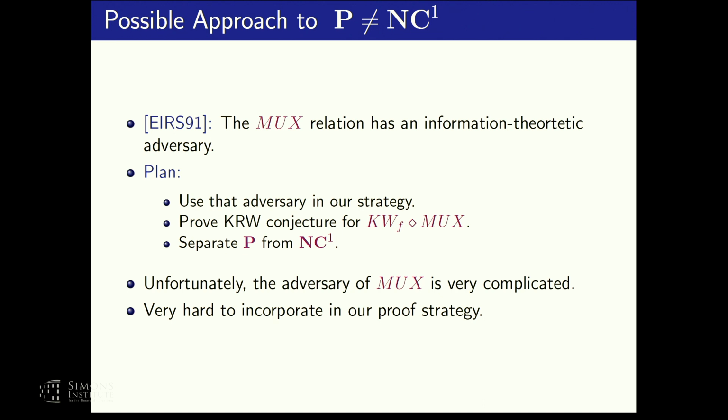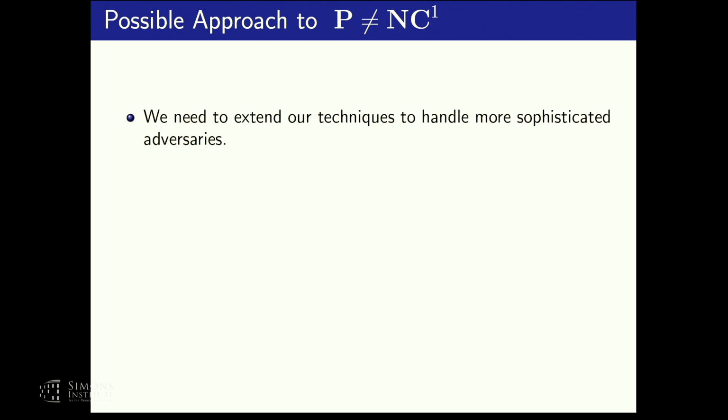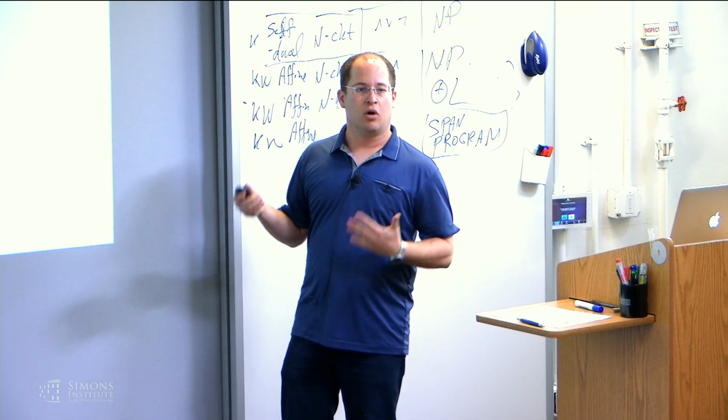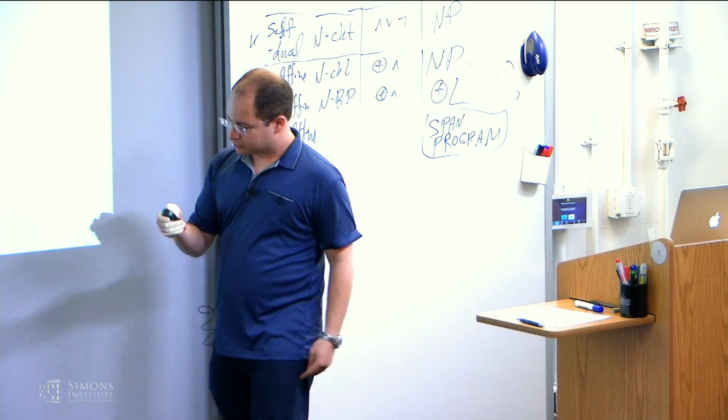So where can we go from here? Well, my feeling is that the good direction is to try to develop our techniques and extend them further such that they can handle more and more sophisticated information theoretic adversaries until they are finally strong enough to deal with the information theoretic adversary of the multiplexor relation.